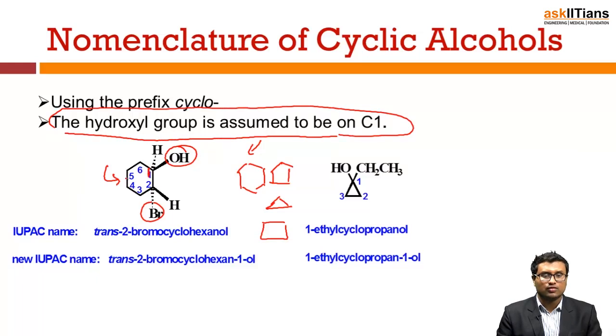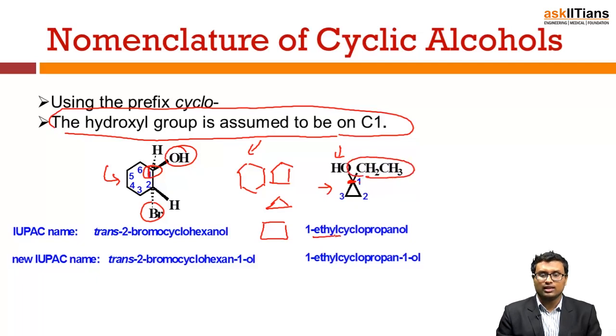So 1, 2, 3, 4, 5, 6. After this, you have to start naming, right? Once your C1 is selected, you can start naming. For example, let's start with the basic thing. Once you have selected your alcoholic group and you know this is the carbon to which it is attached, it is the first position, and you have this as a substituent.